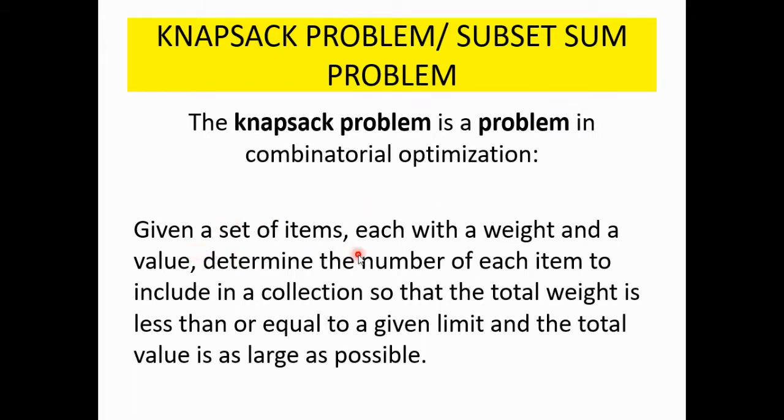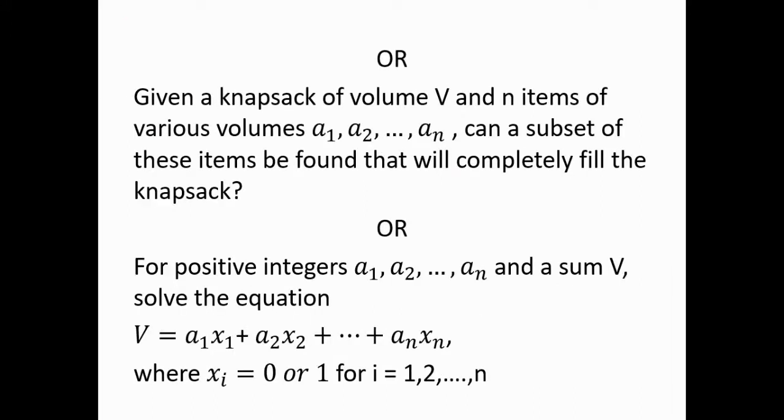Given a set of items, each with a weight and a value, determine the number of each item to include in a collection so that the total weight is less than or equal to a given limit and the total value is as large as possible. Or we can say that, given a knapsack of volume V and n items of various volumes A1, A2, An, can a subset of these items be found that will completely fill the knapsack?